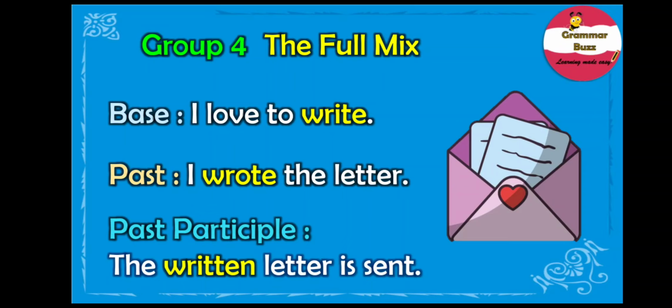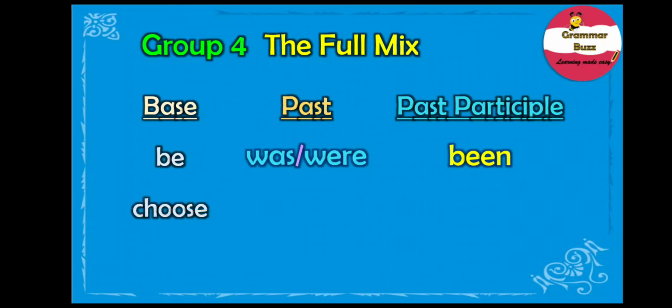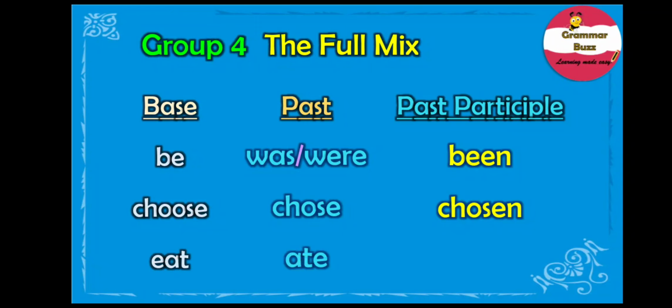Well, a few other examples of this form are be, past form was or were and past participle been. Choose, past form chose and past participle chosen. Eat, past form ate and past participle eaten. Well, can you think of a few other verbs which might fall into this group? Don't forget to pop them in the comment box. Good job, I know you'll do it quite well.